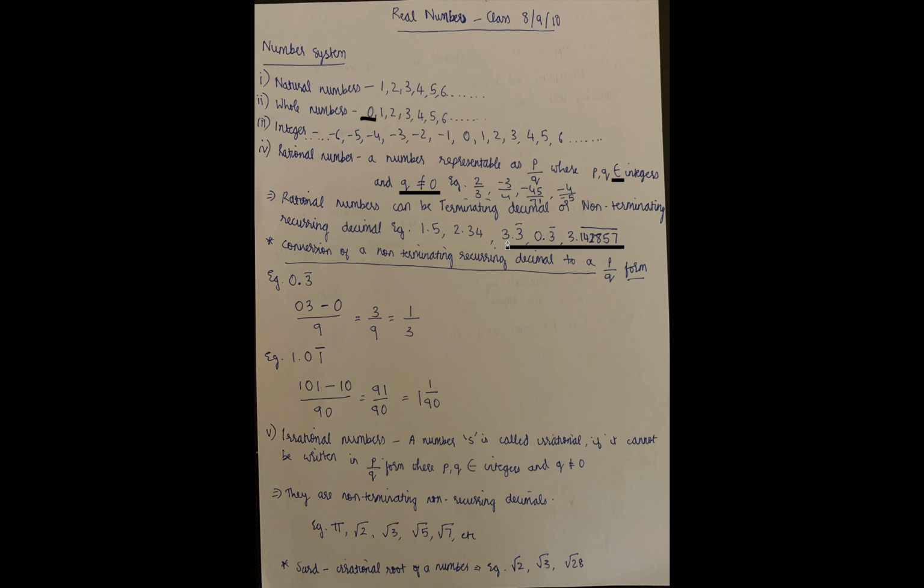For example, in the first one, 3.3 bar. So it is 3.33333 infinitely. 0.3 bar is 0.3333 infinitely. Here, 3.142857 bar, so it is on all of these. It will be 3.142857 142857, going like that infinitely.